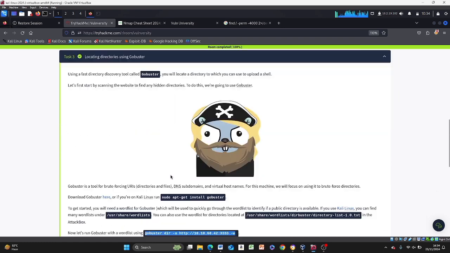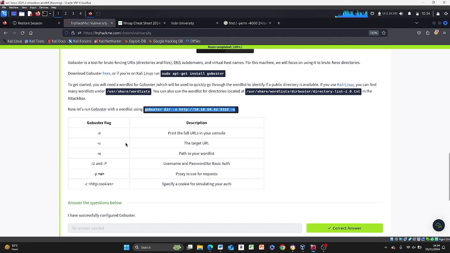Great. So we're down to the GoBuster flags. The usage flag -e prints the full URL list in your console. If you use GoBuster and do not put -e, it's going to print just the directory, it won't print the full path.